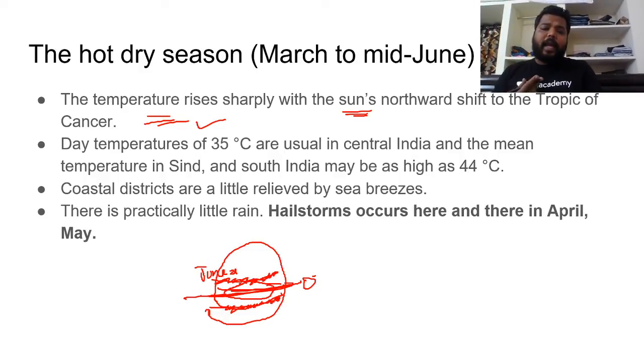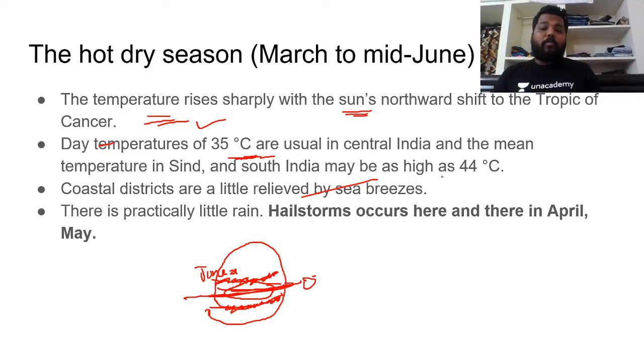So in May, and slowly after the March 21st phenomenon, the sun's rays slowly start shifting northward towards the Tropic of Cancer, and hence during this season we would be having huge temperatures, with day temperatures of at least 35 degrees seen in central and South India.